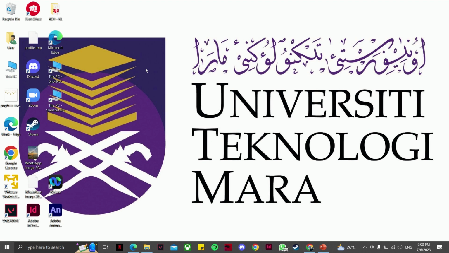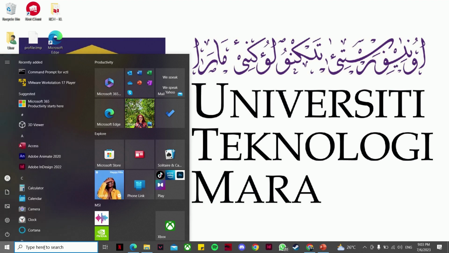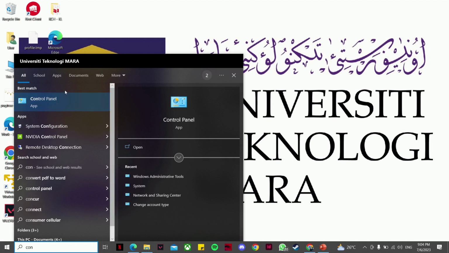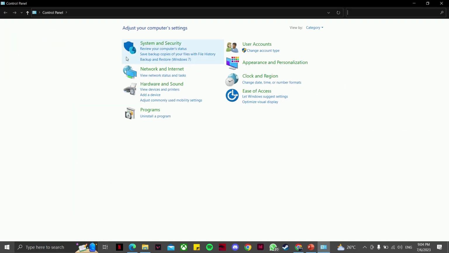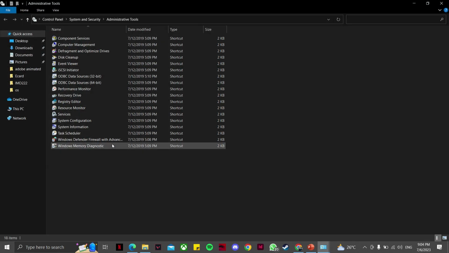So this is to create and format a new partition. Okay. First of all, click the Windows Start button. Then in the search bar here, you can select Control Panel. Click it, then click System and Security, and search for Administrative Tools, and then we click Computer Management twice.